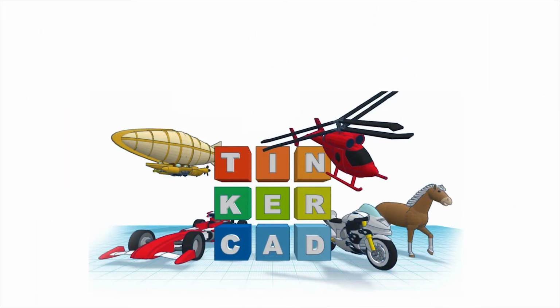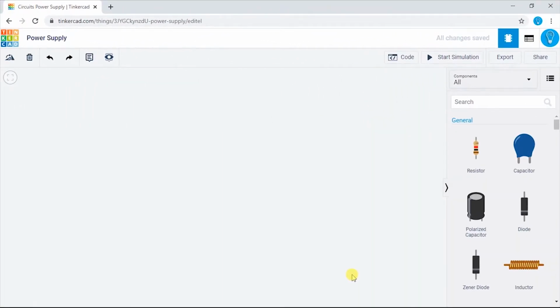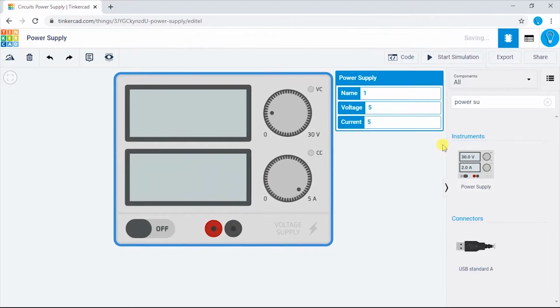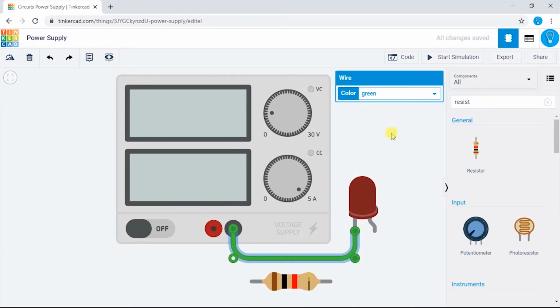Now, we will see the working of these devices in TinkerCAD. Open TinkerCAD in your browser. Search power supply, and bring it over to the canvas. Take a LED and a resistor, and make connections, as shown.